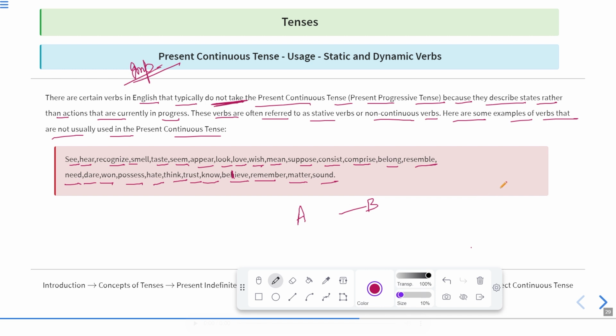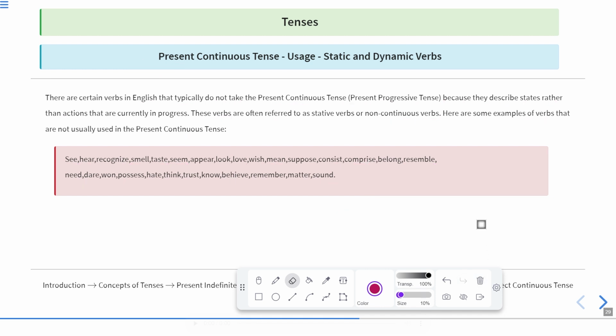Now, this knowing cannot be in process. We cannot say that A is knowing B. Obviously, we can say A is trying to know B, but we cannot say A is knowing B. That will be incorrect, because know is a stative verb. It is not in continuation, it is not temporary, it is permanent. If you know someone, you might meet him after 10 years, and then also you can say, yes, I know this person, or I know you. So these are the static verbs which we cannot write in ing form.